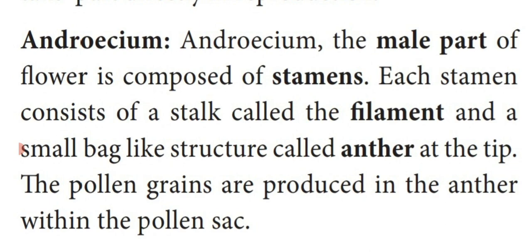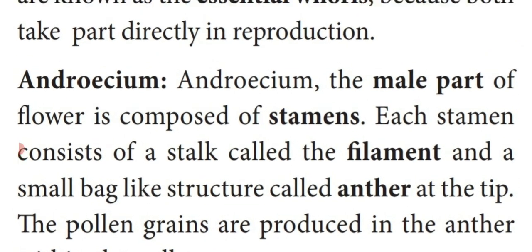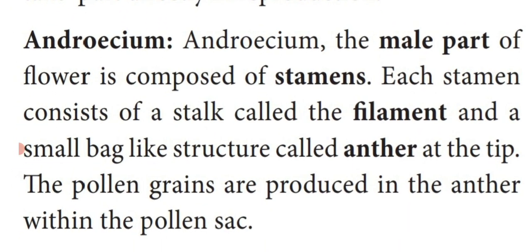At the tip of the thread, they have a bag-like structure known as anther. Inside the anther only, the male gametes, pollen grains, are produced within the pollen sac. So this is the male reproductive organ.